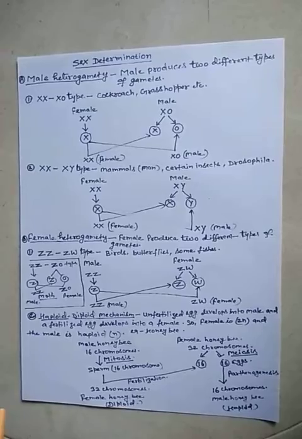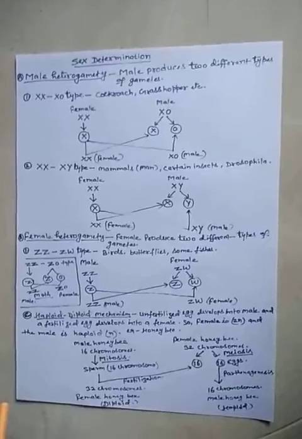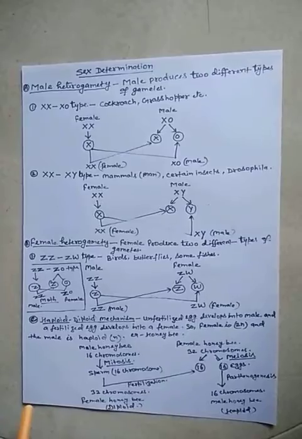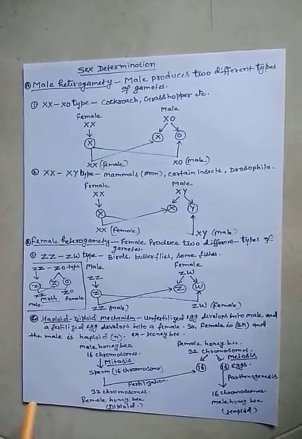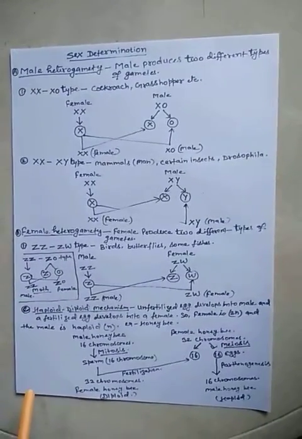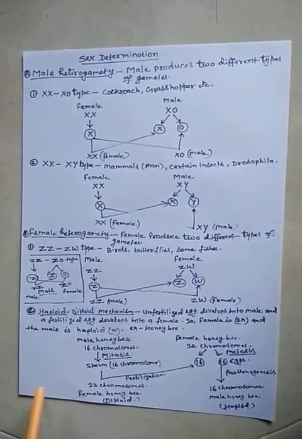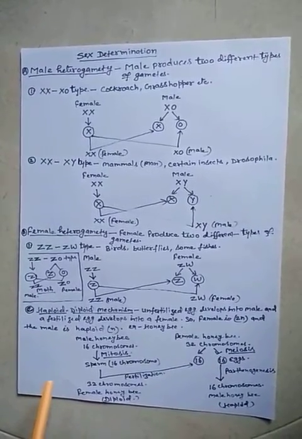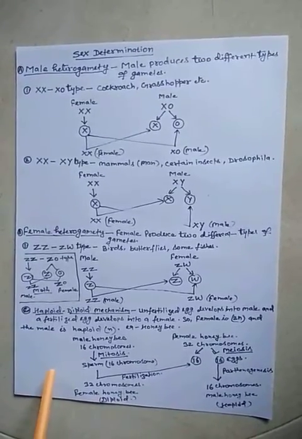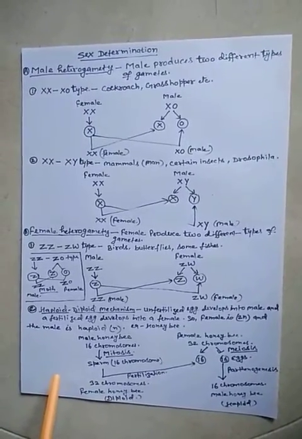Later on, other scientists also started to work on insects, and they observed that this X body of Henking is present in 50% of the male gametes or sperm, and in the other 50% there is no X body, while all the eggs have that X body. So later the scientists called that X body the X chromosome, and said that this X chromosome is responsible for sex determination.